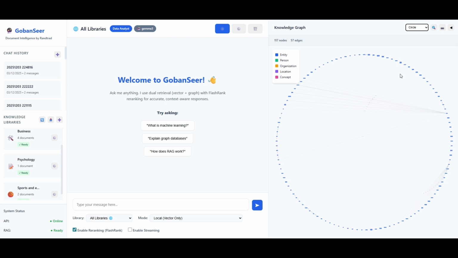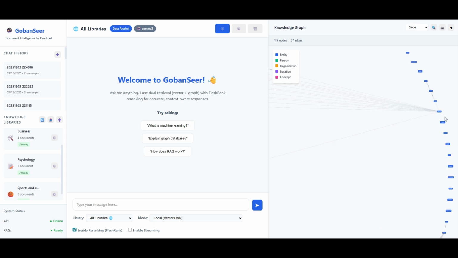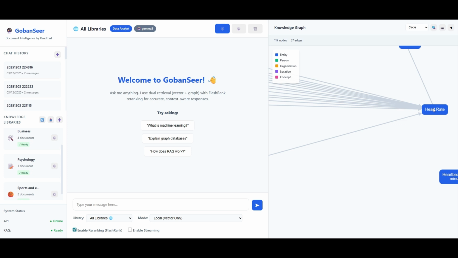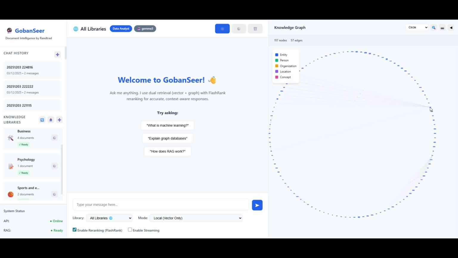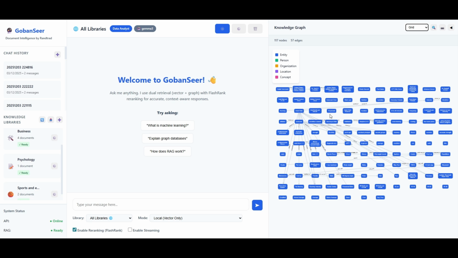I also like the circle option. You can see again that it is creating a circle of all of the different nodes. If I zoom in again, we can see that heart rate for exercises is connected to a lot of different parts. So again, a fantastic way of visualizing your data. I think it's an exceptional little tool, and again, I've built this from scratch as well. It's a JavaScript plugin that I've created on top of the existing databases.